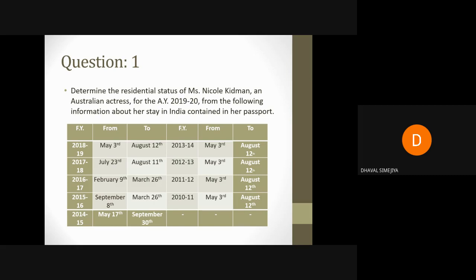Yes, Amruta, your answer is correct. Resident. But what about the additional condition? Resident and ordinarily resident, or resident but not ordinarily resident?